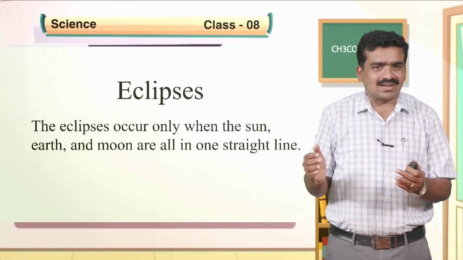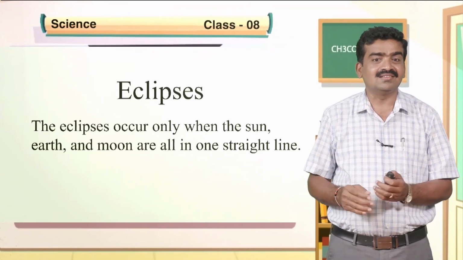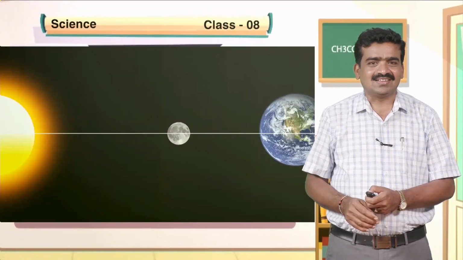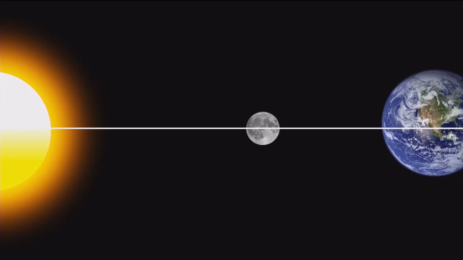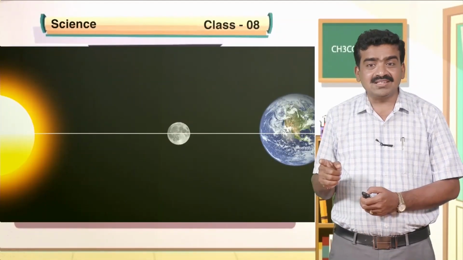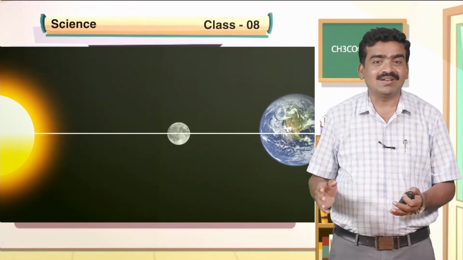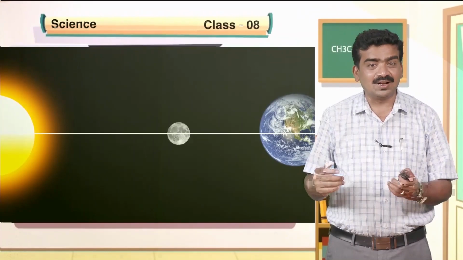You can see in the image how the positions of the sun, moon and earth should be. If these three are located in a straight line, then we get a total solar eclipse as well as a total lunar eclipse.